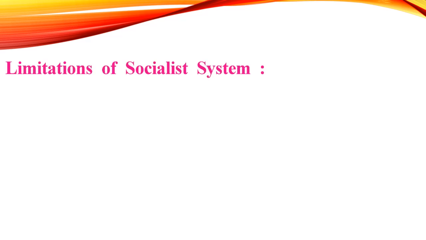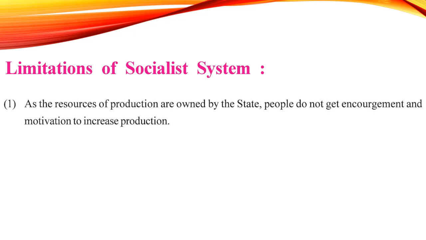But with benefits, there are always limitations. If the market mechanism has some limitations, then the socialist system also has some limitations. The first one: because everything is owned by the state, people are not encouraged or motivated to increase production. Why produce when nothing is mine? People produce more when they feel that if I produce more, I will earn more profits. Right now everything is produced by the government. If people are just employed with the government, they will not get any motivation. Just like you know the government employees who get fixed salaries. Sometimes when you go into the banks, most of them are sleeping. Okay, not in all the banks, but the majority.